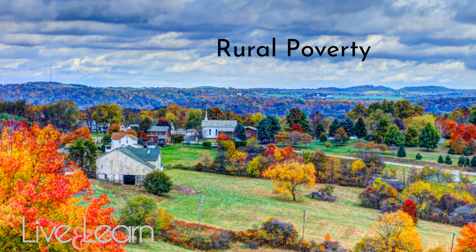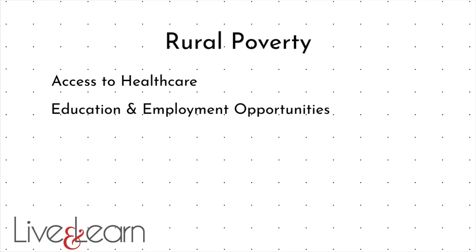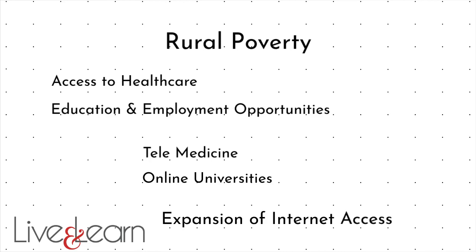Rural poverty rates have been growing steadily in the United States for the past 60 years. The challenge is getting services to people in rural areas. In rural areas, people have less access to health care, to educational and employment opportunities. In recent decades, things like telemedicine and online education have helped, but we still need to drastically expand internet access to rural areas of the United States.